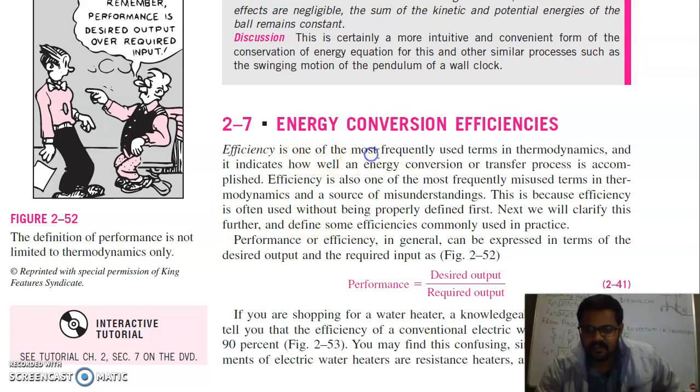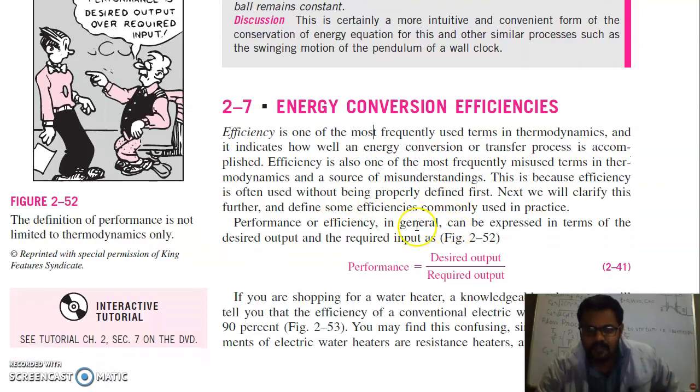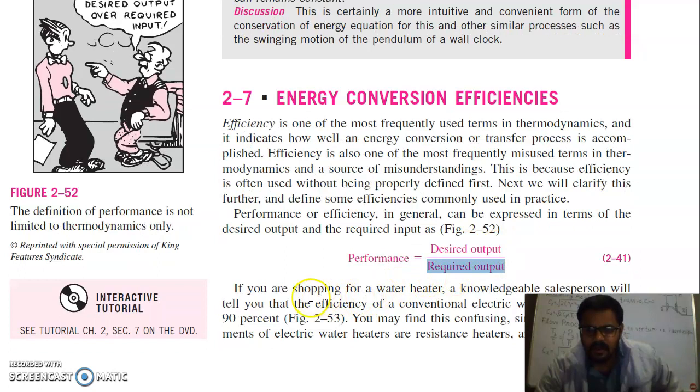So efficiency is one of the most frequently used terms in thermodynamics, and it indicates how well an energy conversion or transfer process is accomplished. Efficiency is also one of the most frequently misused terms in thermodynamics and a source of misunderstanding. Performance or efficiency in general can be expressed in terms of desired output and required input. So performance is defined by what your desired output is and what your required input is.